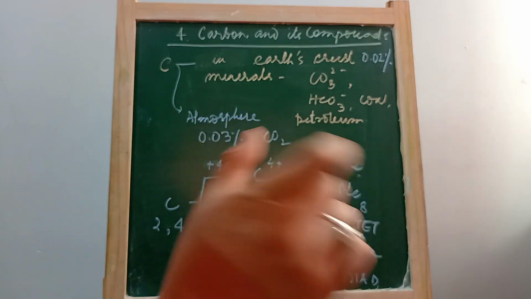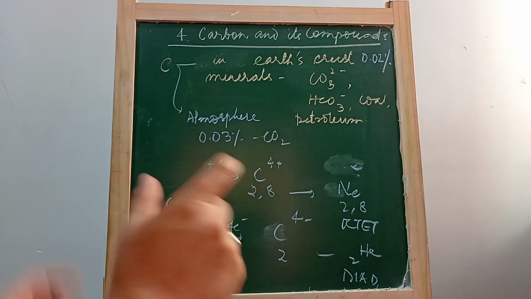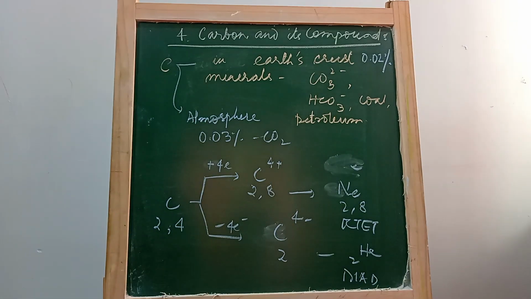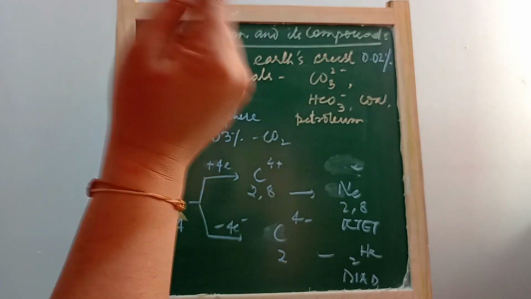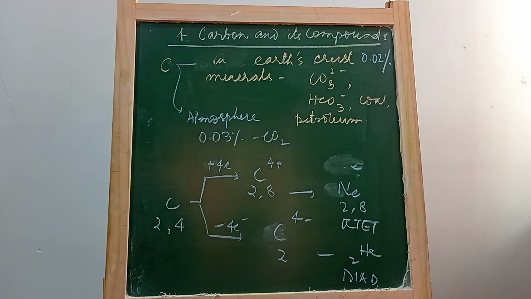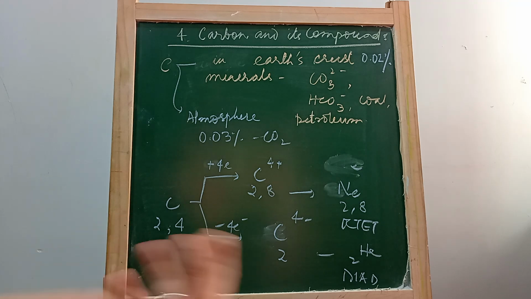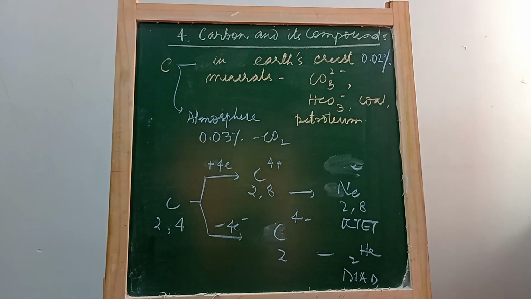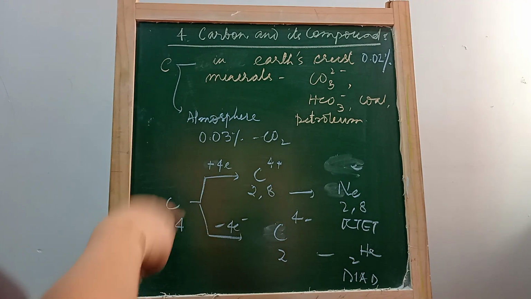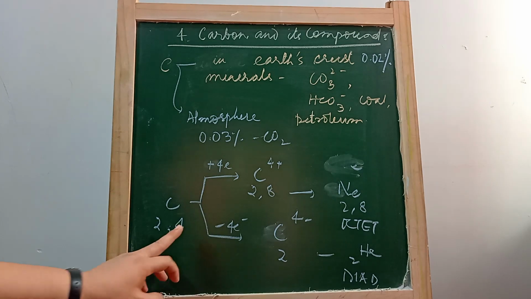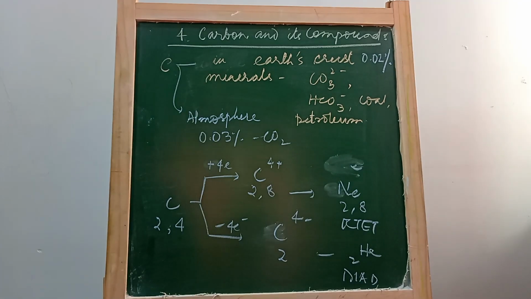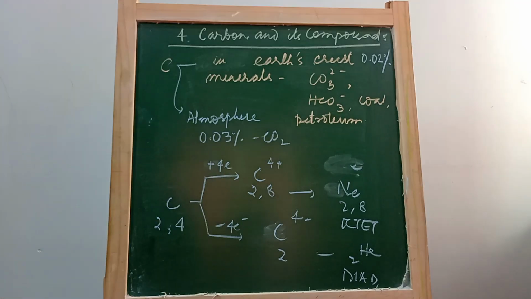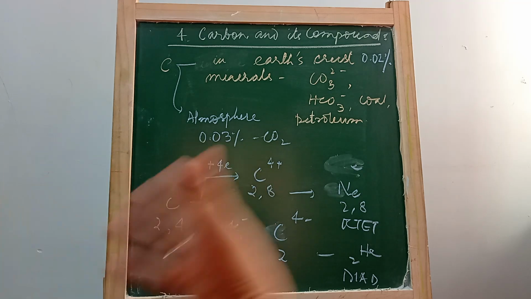We know that the chemical property of an element depends on the number of electrons in its atom. The element is made up of atoms, and all the atoms are the same. Carbon atoms are the same. So let's study one individual carbon atom. The carbon atom has atomic number 6, so its electronic configuration is 2, 4. That means in the first shell there are 2 electrons, and in the second shell there are 4 electrons. The number of electrons in the outermost shell, or valence shell, is called valence electrons. So carbon has 4 valence electrons, and these 4 electrons shape the behavior of carbon, or its ability to form so many compounds.